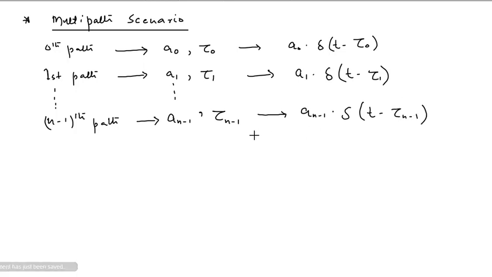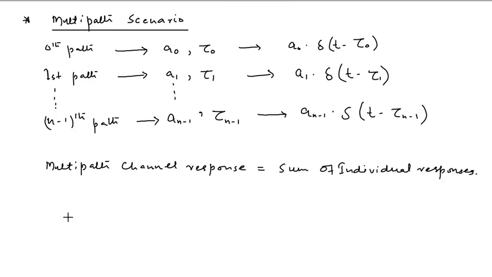It is very simple to understand. We have a multipath scenario, and for n number of different paths, we have different attenuation representation and also the delay representation. And for a multipath channel response, we will get the sum of all these individual responses. So the multipath channel response will be taken as the sum of individual responses. And this multipath channel response is represented as h(t), your impulse response function.